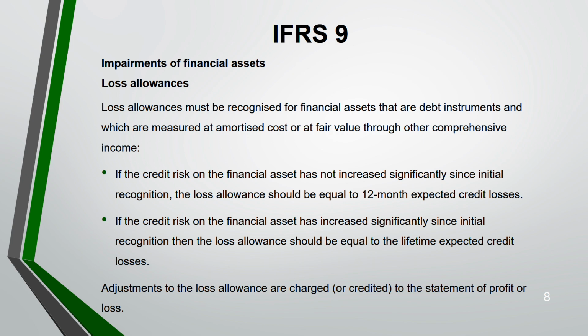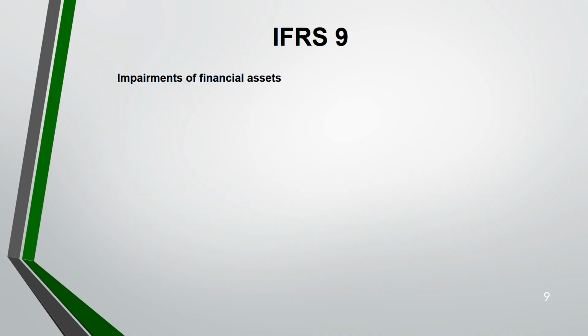Like how we adjust provision, under provision, over provision, how we adjust bad debts for receivable, we recognize in profit and loss. Same way, loss allowance for financial asset will also be recorded in profit and loss. Now, why adjustments? Because your loss allowance can go upwards or downwards. If it's going downwards, it's credited in profit and loss. If it's going upwards, that means more loss allowance, it will be debited.